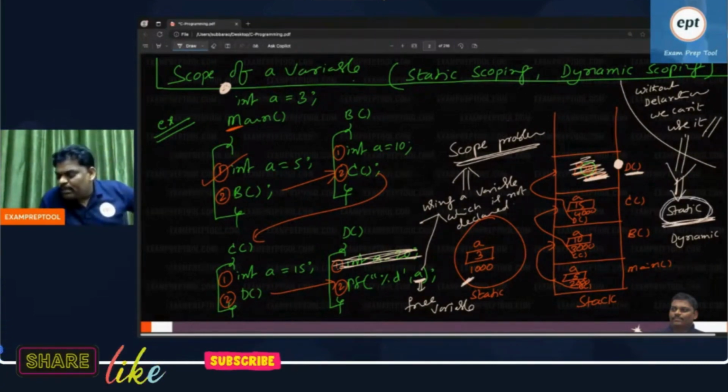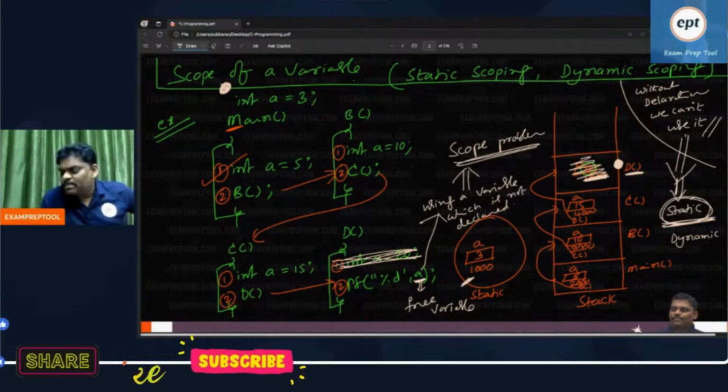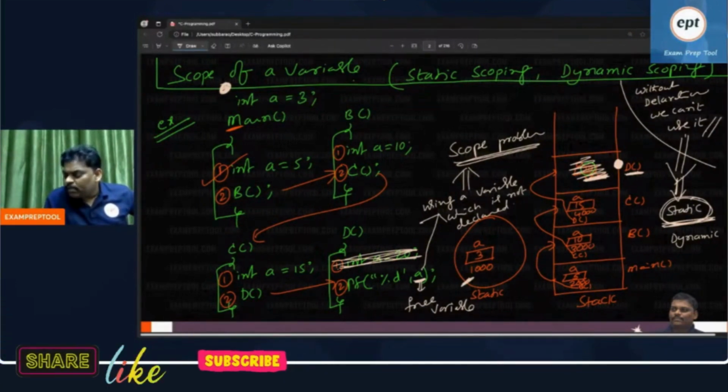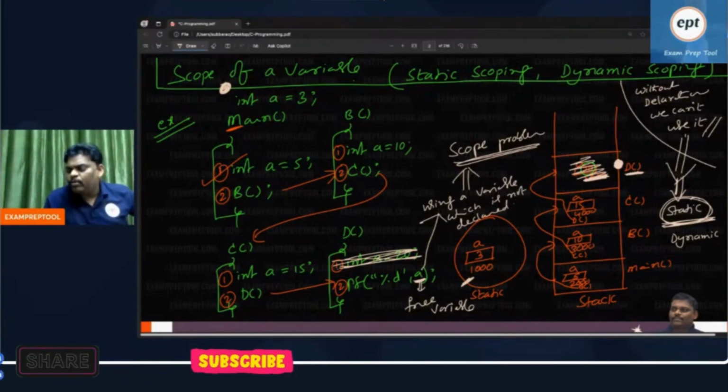Static scoping says that if you don't have a local, don't give an error message. Instead of an error message, please take the global variable. I'm repeating once again: whenever there is a scope problem, because you are using a variable which is not declared, static scoping says instead of giving an error message, when no local is there, please take the global variable.